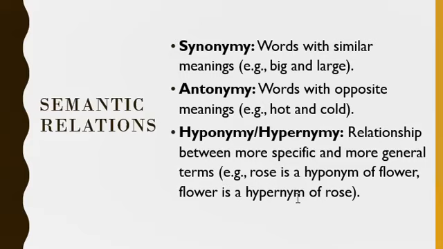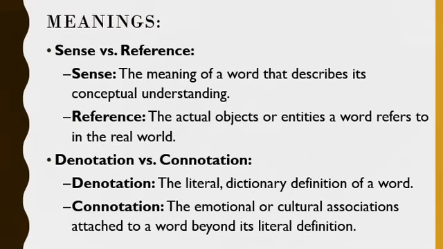And what is a hypernym? Flower is the hypernym of rose. See, rose is specific and flower is the hypernym. That means flower is a more general term. So hyponymy means hypo, it is more specific, and hypernymy means it is more general. So these are the three terms you will have to know about semantic relations.